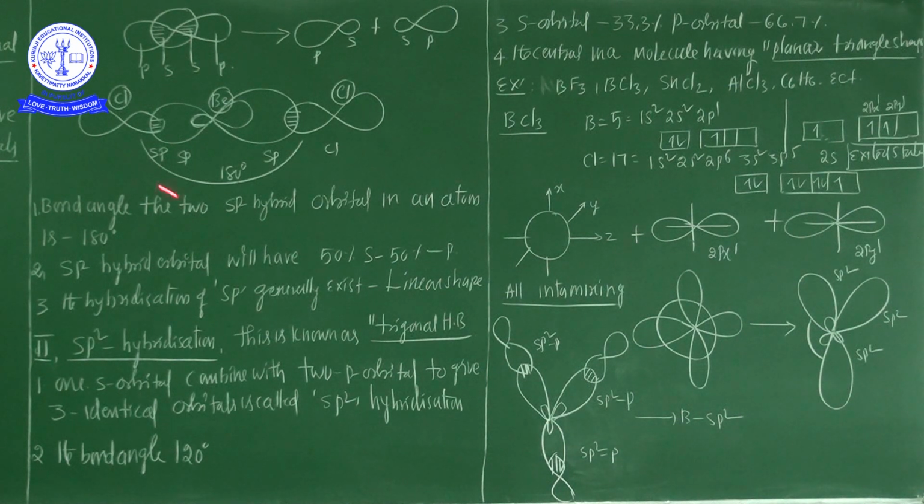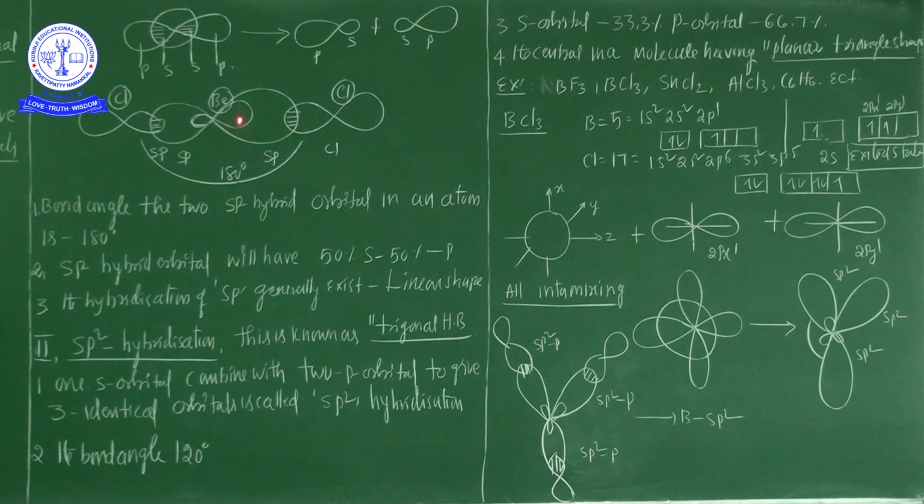One chlorine pz orbital is directly connected with one sp hybrid orbital in one direction, and in the other direction one more chlorine pz orbital is connected with the other sp hybrid orbital of beryllium.